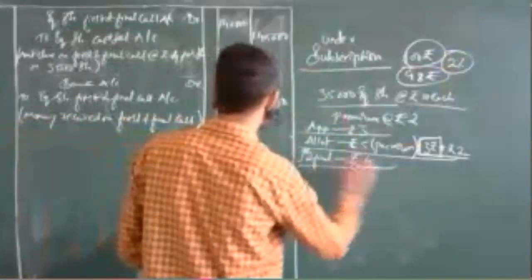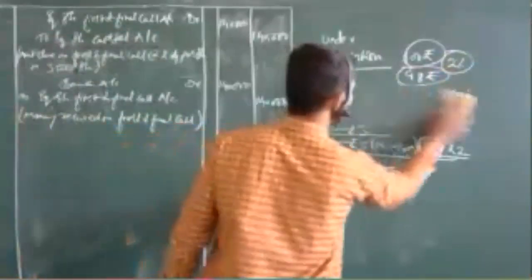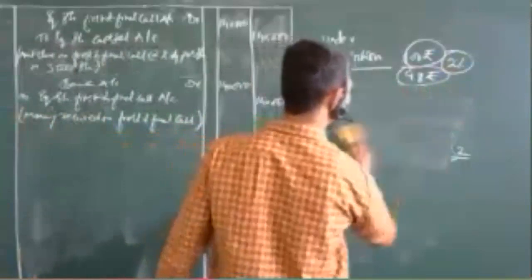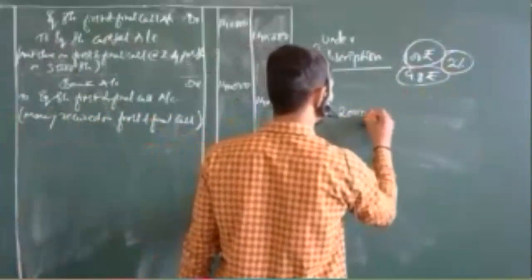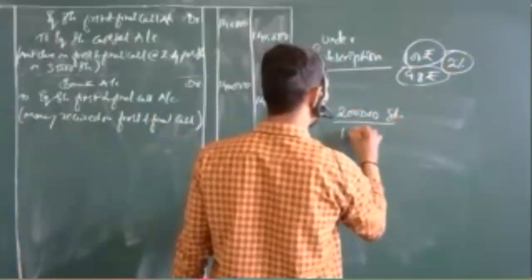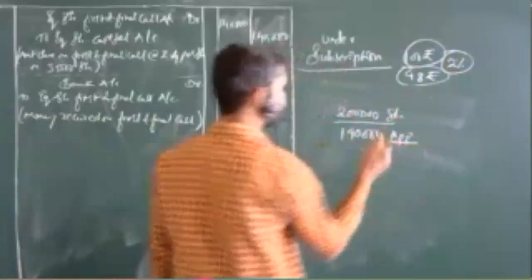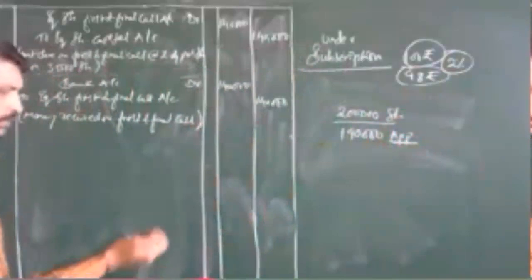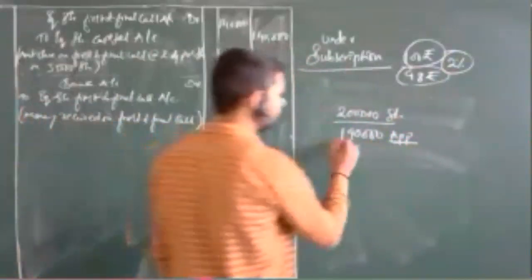This part is over, and we have ended with this also, so I will be erasing this. If we take the same situation, where you invited 2 lakh shares and you have received 1,90,000 applications, in this kind of situation, are you able to provide the discount for the application? Are you able to provide the discount for this 1,90,000?